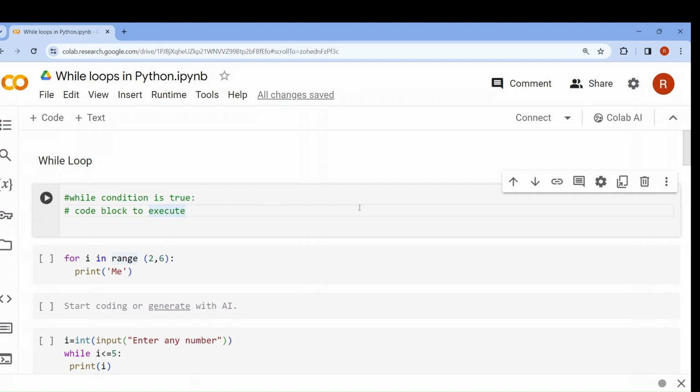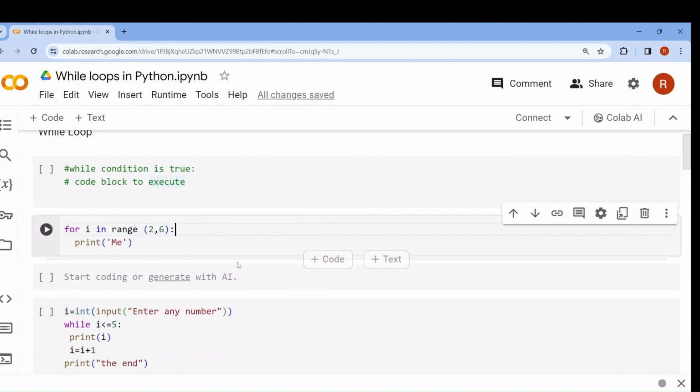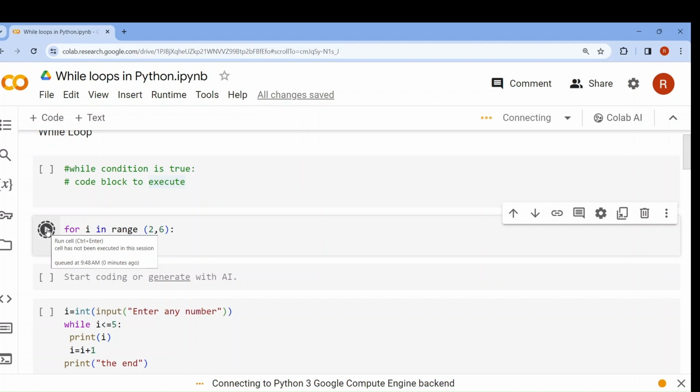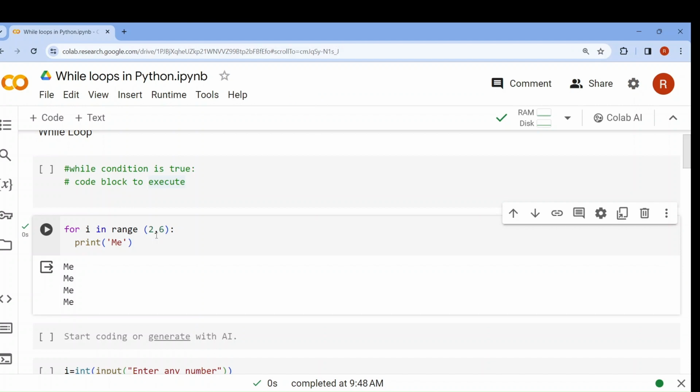My first question is, for loops were already there, then why while loop? If you remember the syntax of for loop, it was like for i in range, starting number, ending number, then execute some statements. Now if I run it, what will happen? The loop will execute 4 times: 2, 3, 4, 5. The last one is excluded, right? So it will be printed 4 times. That means we know beforehand how many times the loop will be executed.